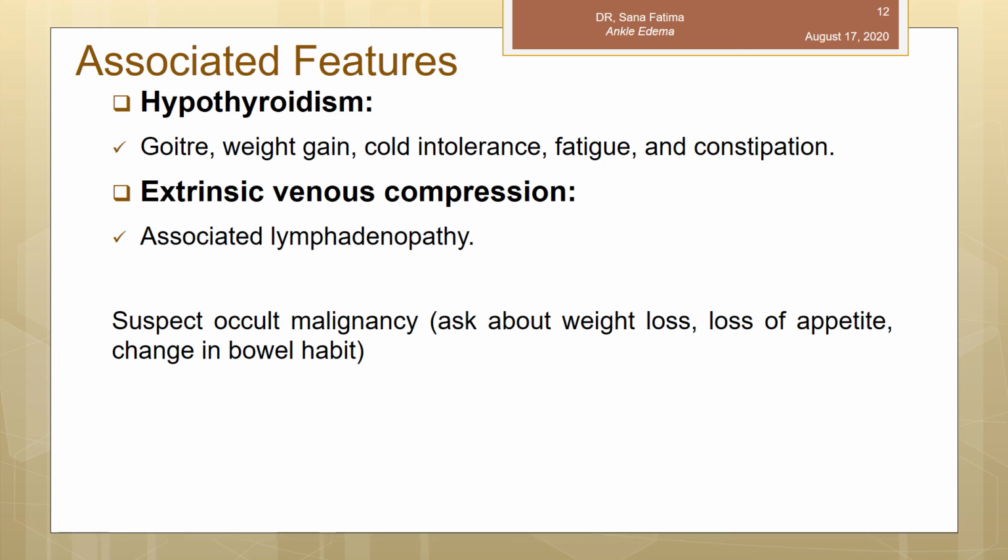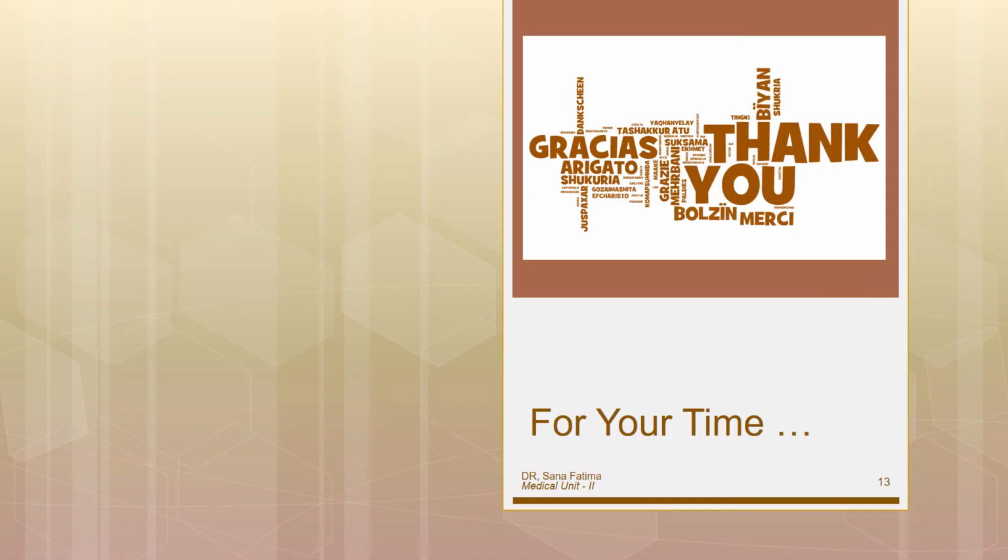Then we will ask about any extrinsic venous compression, that is associated lymphadenopathy, or any mass present in the legs. We will always suspect occult malignancy if we are not finding any other cause. We will ask about weight loss, loss of appetite, and change in bowel habits. Thanks a lot for your precious time.